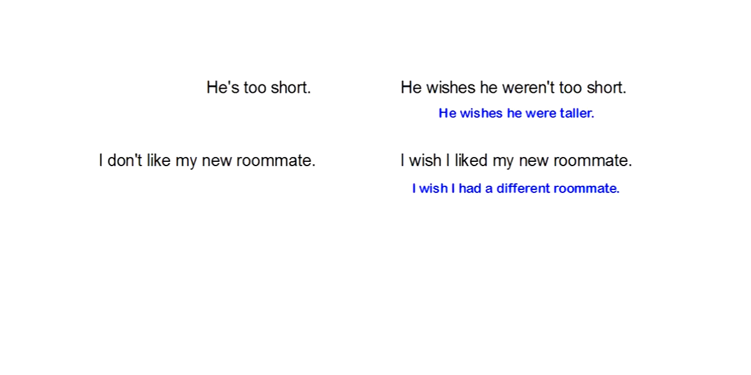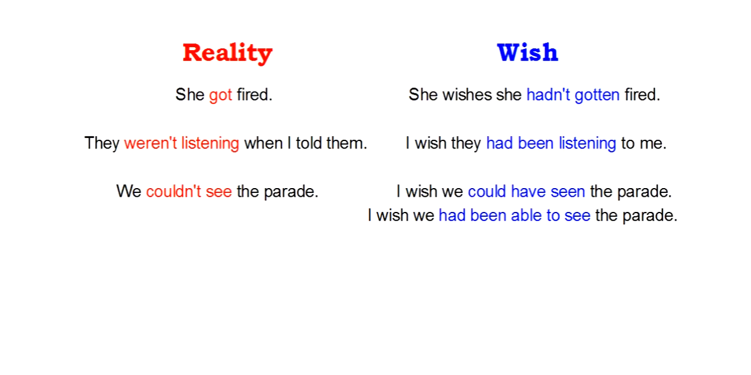Okay, so far we've seen wishes about changing our present reality, but we can also make wishes about things that have already happened. We can make wishes about the past. And so here's what past wishes look like. The reality is in the past. It's in the real past. She got fired. And the wish, you'll notice, takes the past perfect form. She wishes she hadn't gotten fired, but she did.